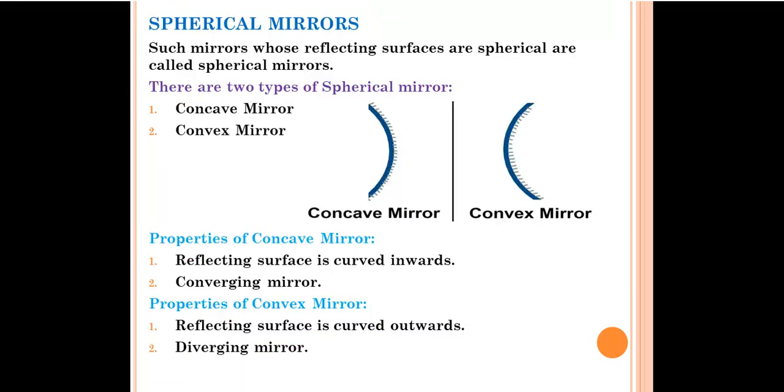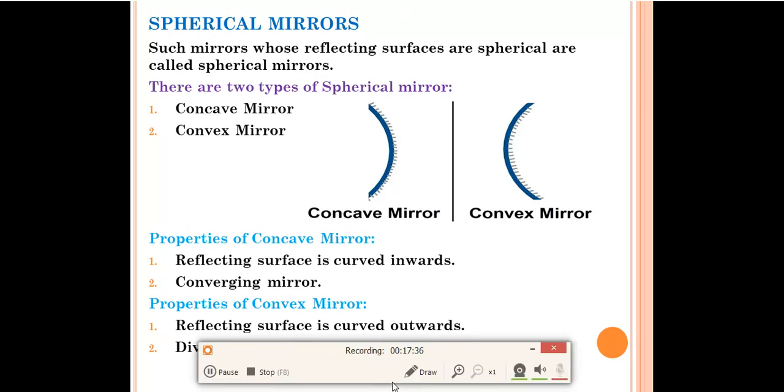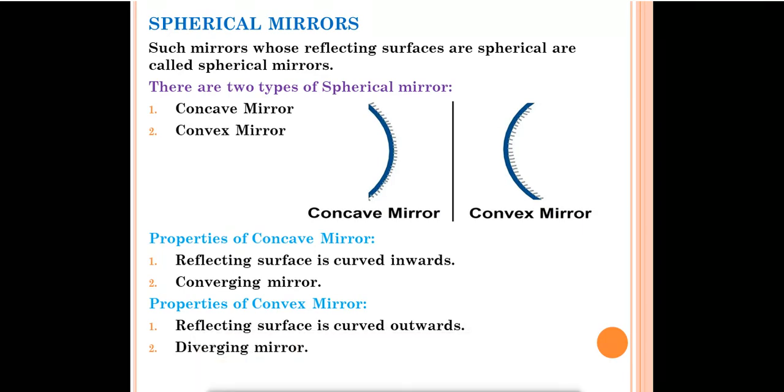Our next topic is spherical mirrors. Spheres mean like a circle. You know the shape of a sphere, like a circle. What are spherical mirrors? Mirrors whose reflecting surfaces are spherical are called spherical mirrors. There are two types of spherical mirrors, concave mirror and convex mirror.